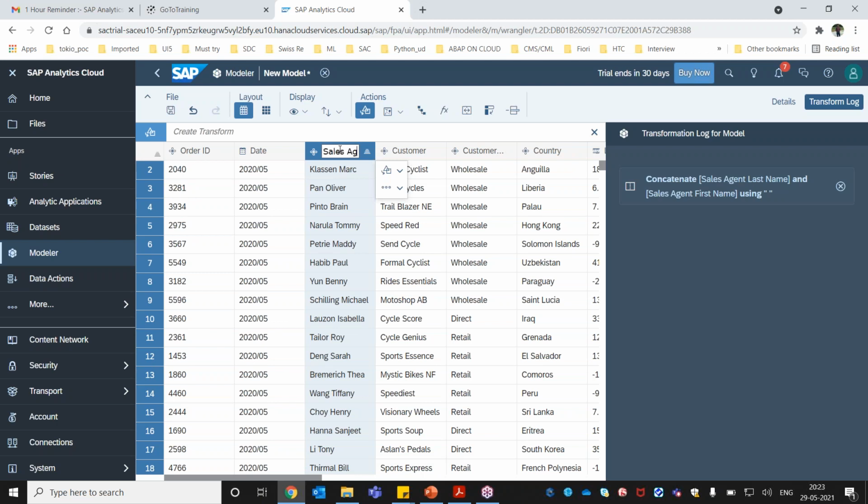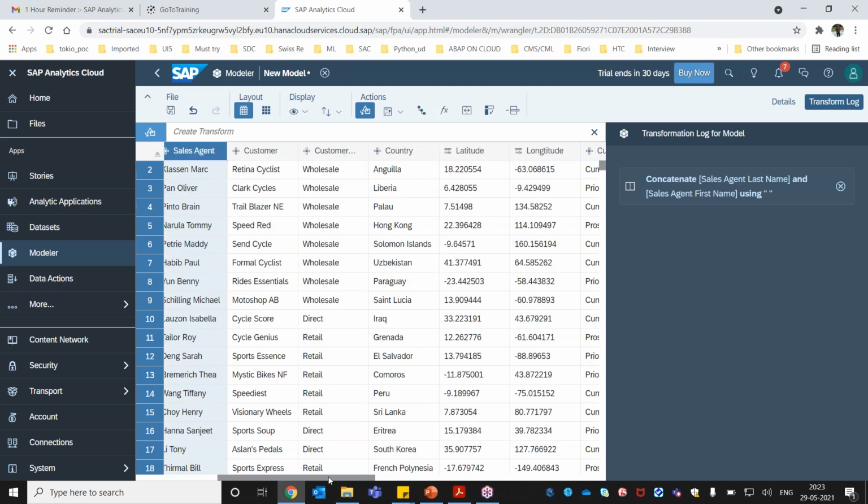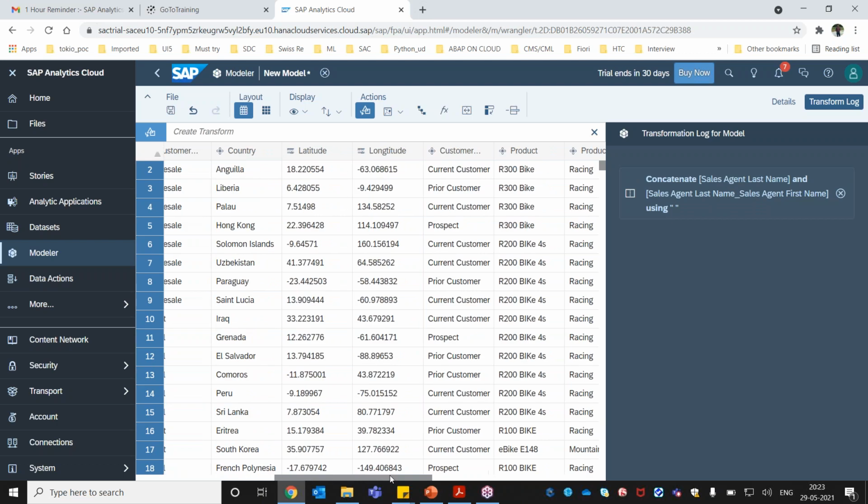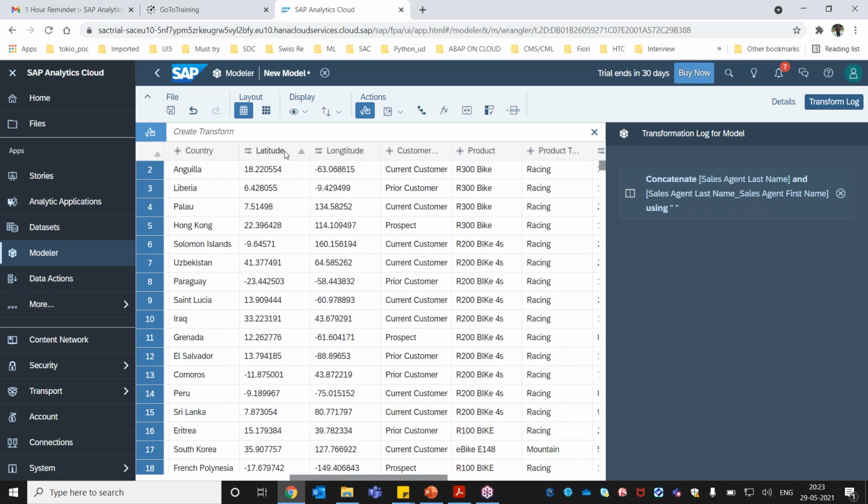Okay, hit enter. So I now have a new column created. Again, the next part is that we have latitude and longitude information. In order to create a map or data points in the map, separate latitude and longitude is not going to work, because to create a map we need coordinates. So a combination of latitude and longitude is going to create a coordinate.